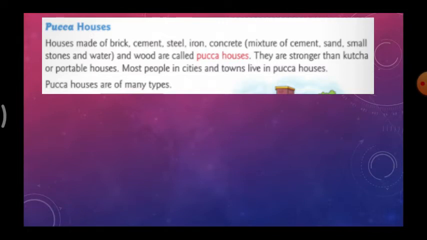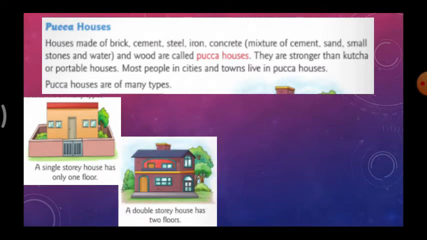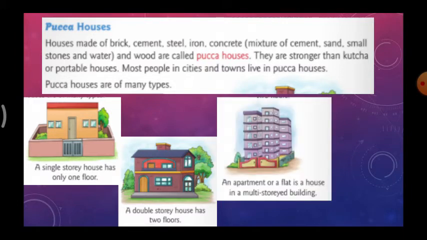Pucka houses are of many types. In pucka houses themselves, many types are there. Come, we'll see what the types are. First type is a single storey house, which has only one floor. If only one floor is there, it is called a single storey house. If it has two floors, it is called a double storey house. If so many floors are there, we call them an apartment or a flat.